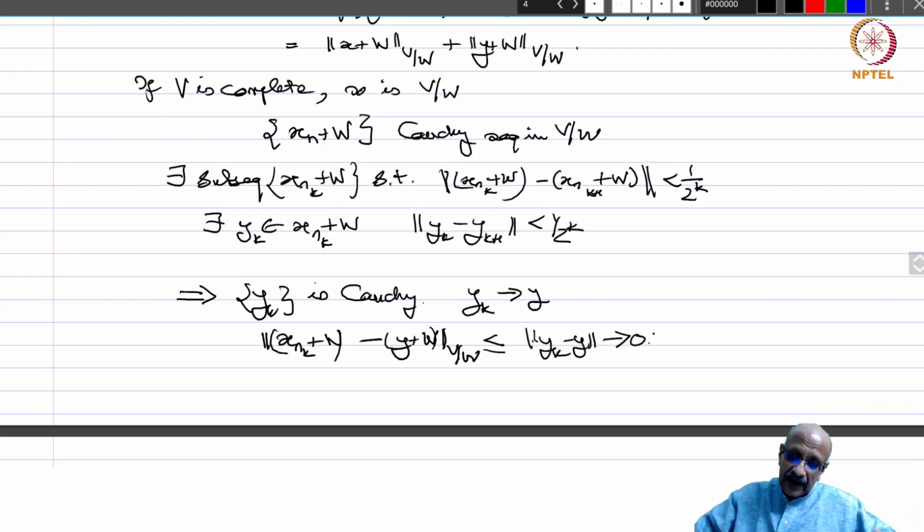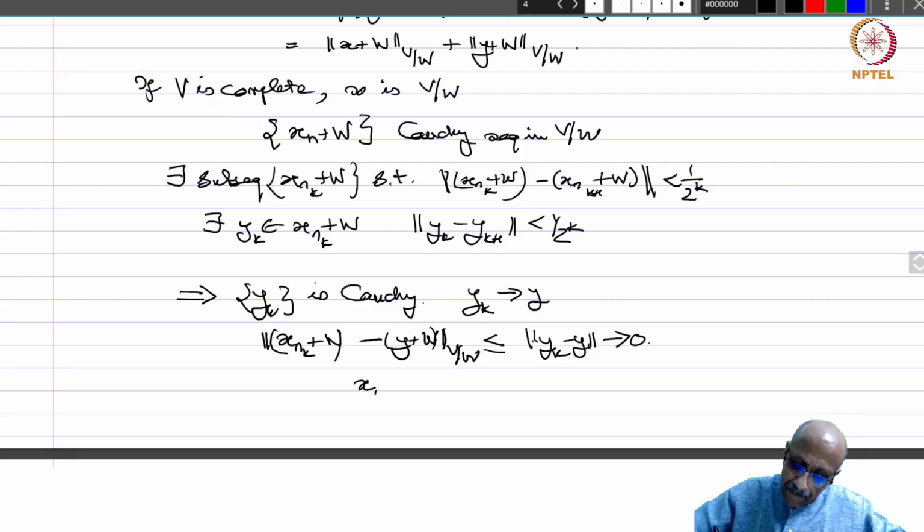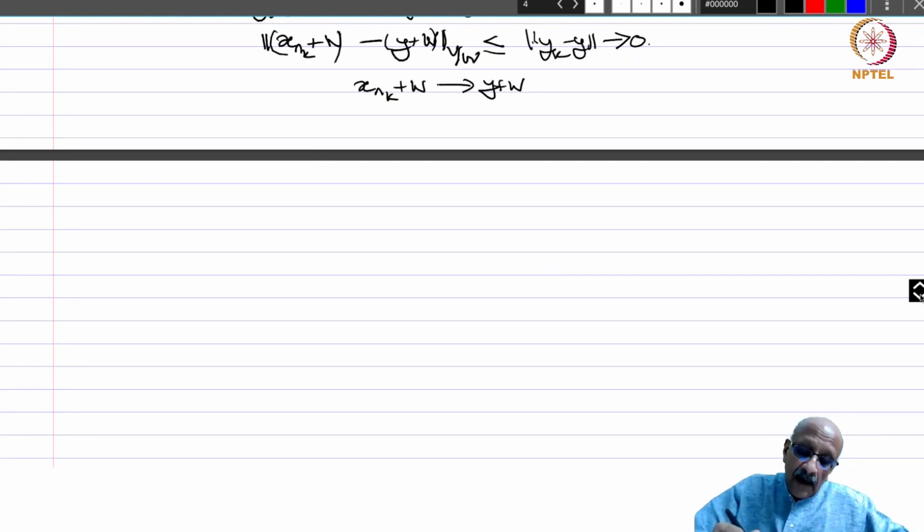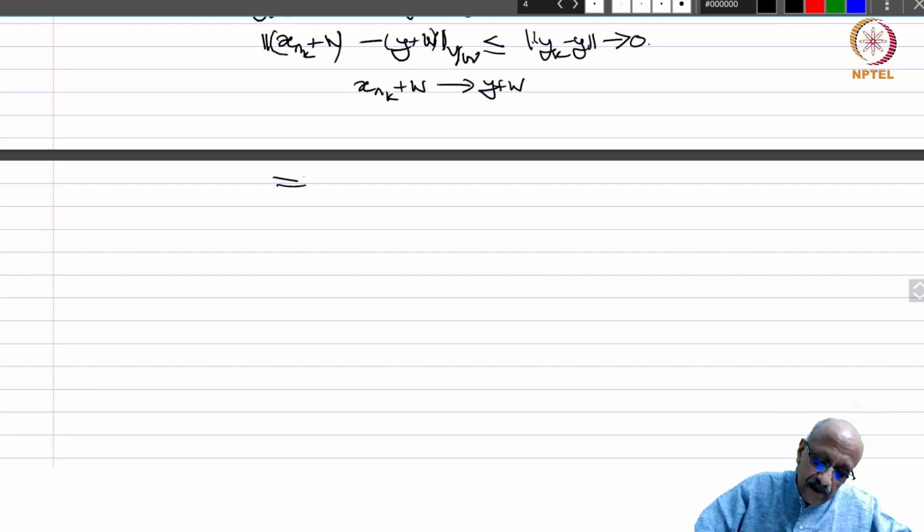And therefore x_{n_k} plus W converges to y plus W. Therefore we have produced a subsequence which is convergent. Again, you have a Cauchy sequence property: if a subsequence converges in a Cauchy sequence, then the original sequence also converges to the same limit. Therefore this implies that x_n plus W also converges to y plus W.